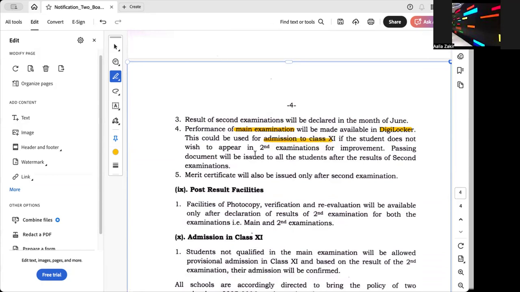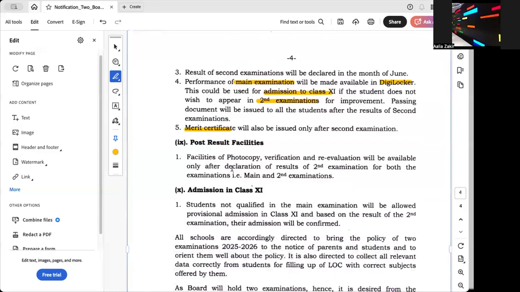Now, for those students who do not wish to appear in the second examination, they can use this performance certificate, which is available in DigiLocker, for your admission to class 11. And the passing document will be issued after the results of the second examination. Irrespective of whether you are going to appear for your second examination or not, you will be getting your results only after the second examination is over. And the merit certificate also will be issued after the second examination.